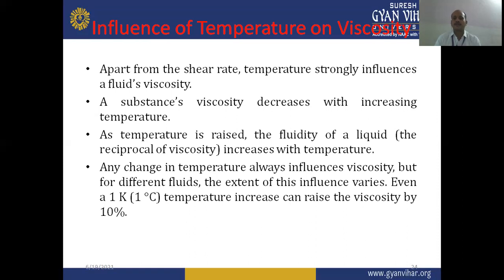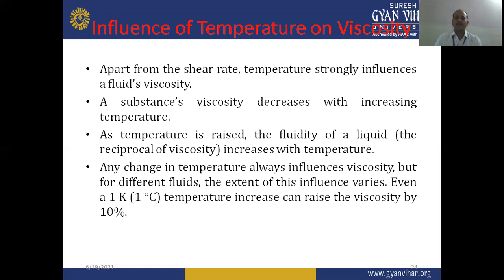For example, water has a surface tension of 72.8 dyne per centimeter. When we increase the temperature, the viscosity of water will be reduced. Water has a viscosity of 1 centipoise at 20 degrees centigrade, and if we increase the temperature, there will be a reduction in the value of viscosity.